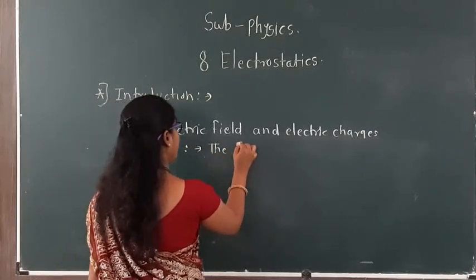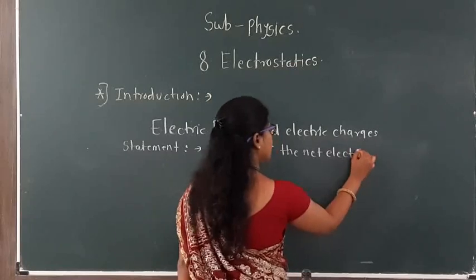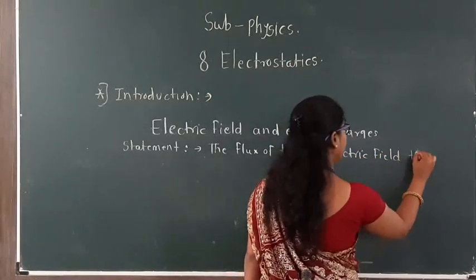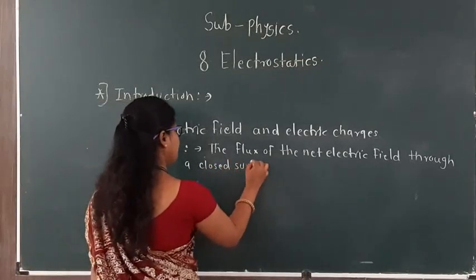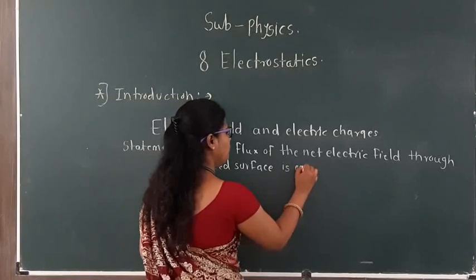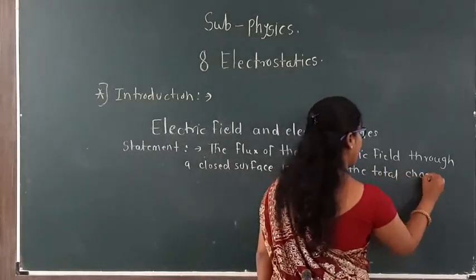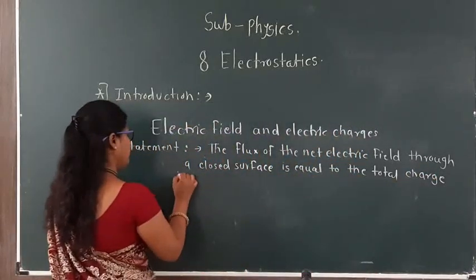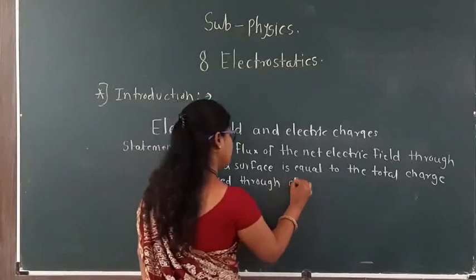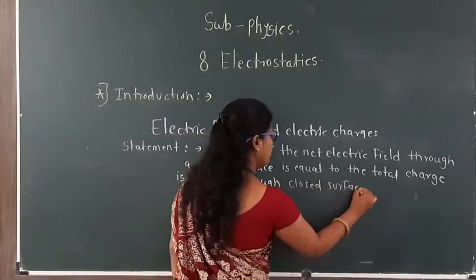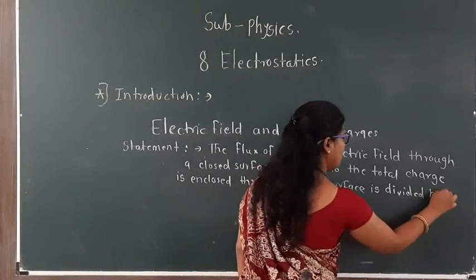The flux of the net electric field through a closed surface is equal to the total charge enclosed by the closed surface divided by epsilon naught.